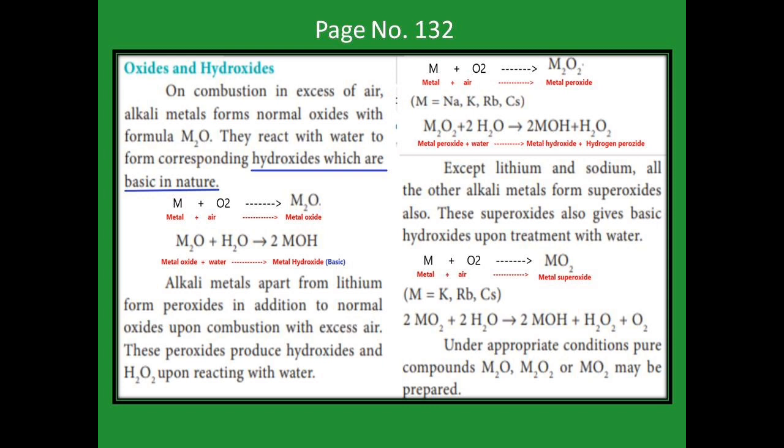Then except lithium and sodium, the other alkali metals, potassium, rubidium, cesium, react with oxygen to give metal superoxide, MO2. That metal superoxide reacted with water gives metal hydroxide as well as hydrogen peroxide and oxygen. It is given on page number 132.